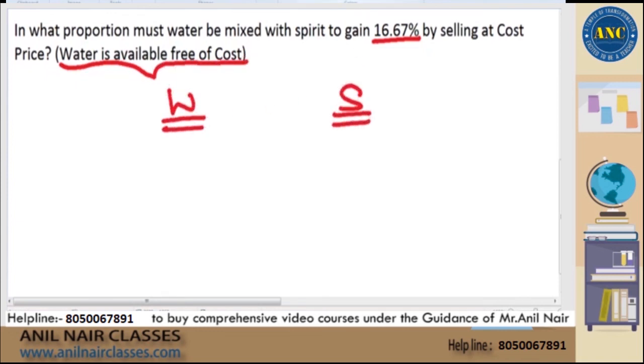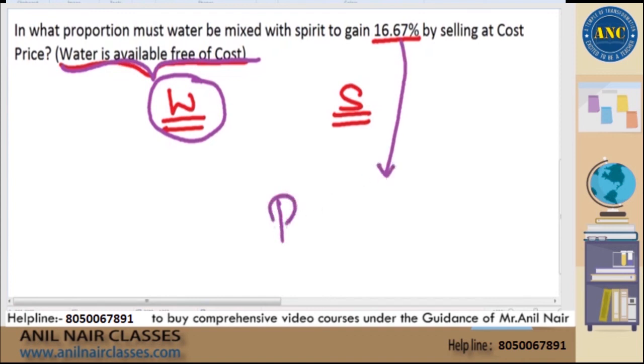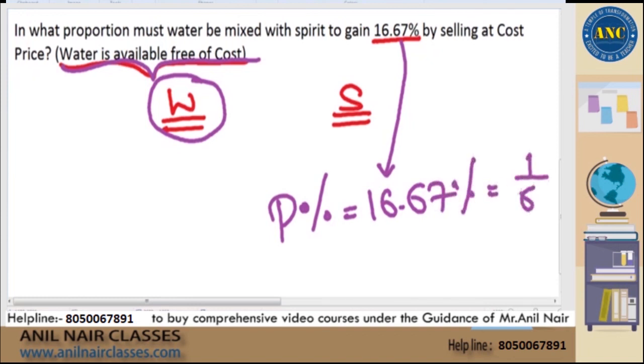Now listen carefully, sir. Whenever the first parameter is available free of cost according to the question, whatever the profit percentage which is given in the question, that profit percentage itself will be the answer. That means answer for this question is 1 by 6. Straightforward, you can tell the answer. Very easily, within 1 second you can tell the answer.